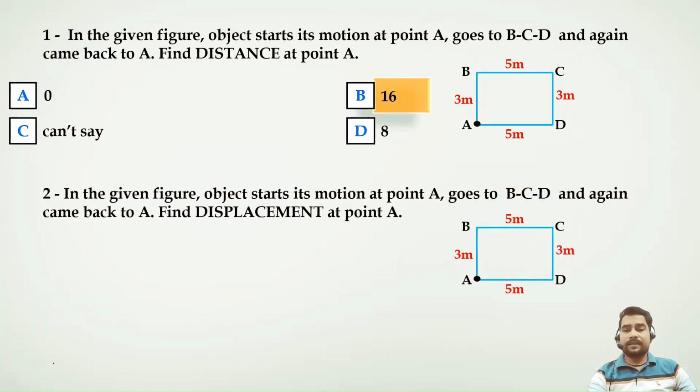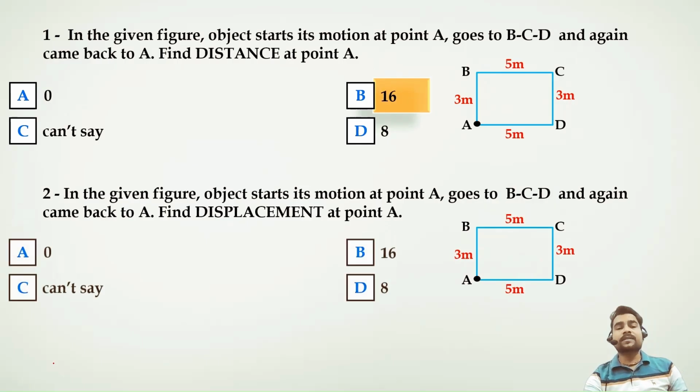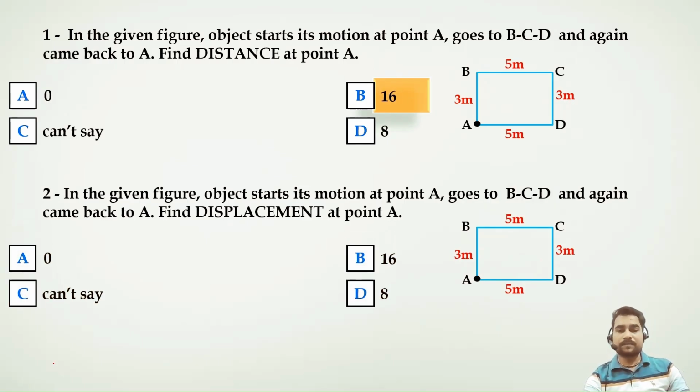Next question. Again, the same question. Person is going from A to B, B to C, C to D, and D to A. In this case, we need to determine displacement. Initial point and final point are the same. That's why displacement is 0 here.